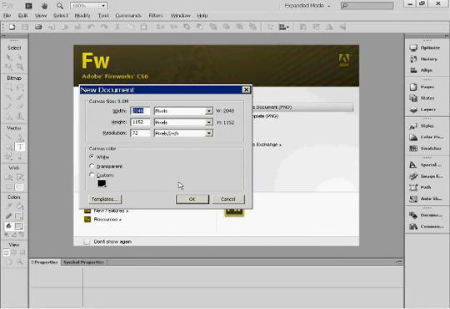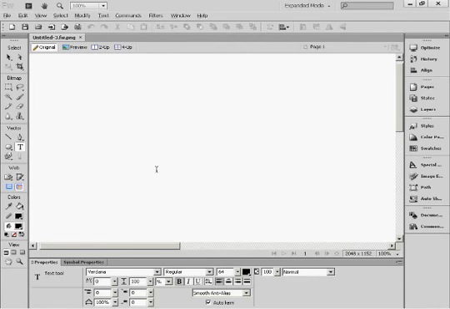Today I will show you how to make a logo. I'm going to make my logo about my YouTube channel, Adobe Fireworks Tutorials. So, I'm going to set the width 2048, that's correct, the height 1152, and the resolution, which is 72. So on that I'm now going to click OK. So that is it, done.